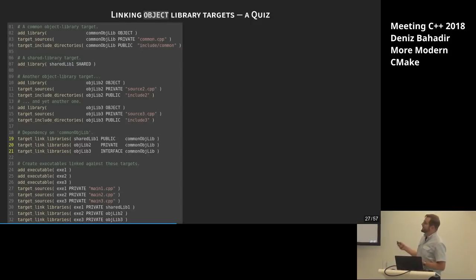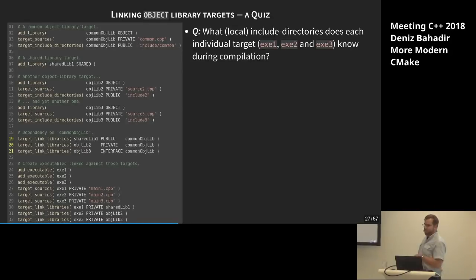Okay, now my first question. What do you think? Which of the local include directories, by this I don't mean the ones automatically coming from the compiler, pointing to some system headers or something like that, which of these local include directories does each of the individual targets, exe1, exe2, exe3, know during their compilation? Does anyone have a clue? Just speak up if you think you know that.